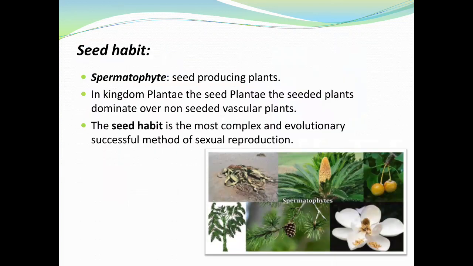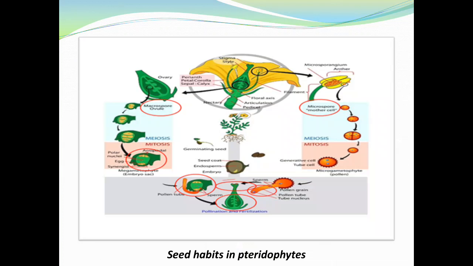Seed habit. Spermatophytes are seed producing plants, and the seeded plants dominate over non-seeded vascular plants in kingdom Plantae. The seed habit is the most complex and evolutionarily successful method of sexual reproduction. You can see here the seed habit in pteridophytes.